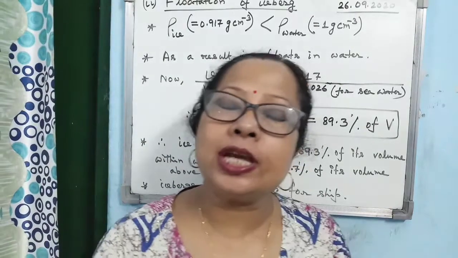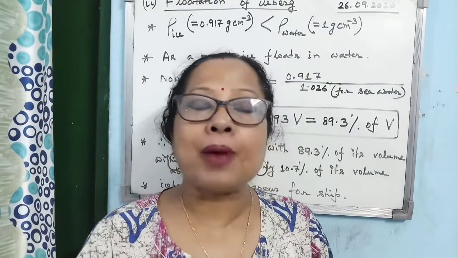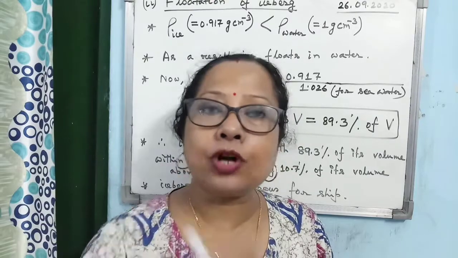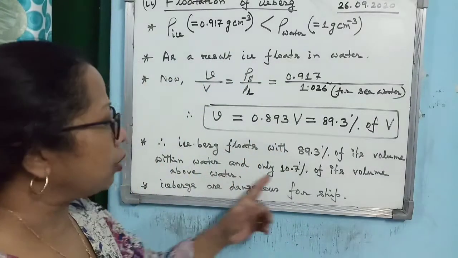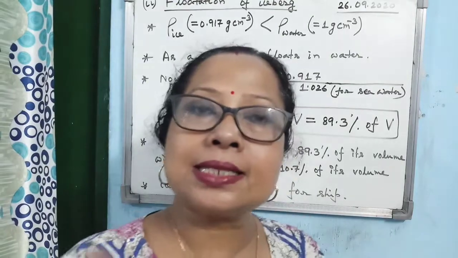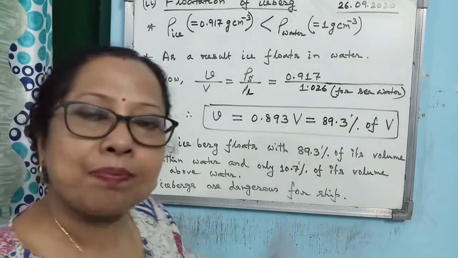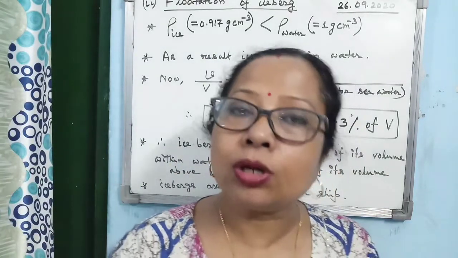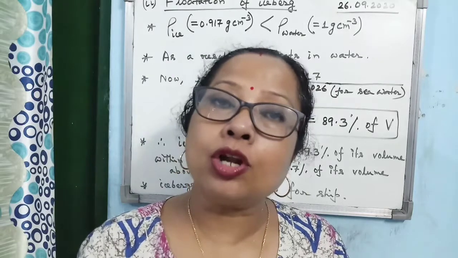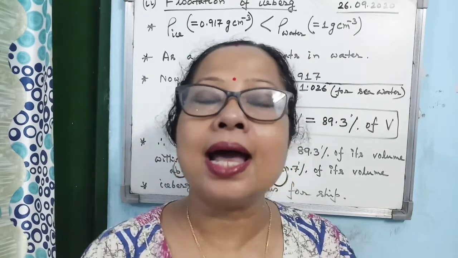So when a ship is sailing in sea water, it can see only the part of the iceberg which is above water. How much is above water? Only approximately 11%. So 11% is above water and 89% is below water. The ship sailing in the sea will not be able to understand the actual size of the iceberg.